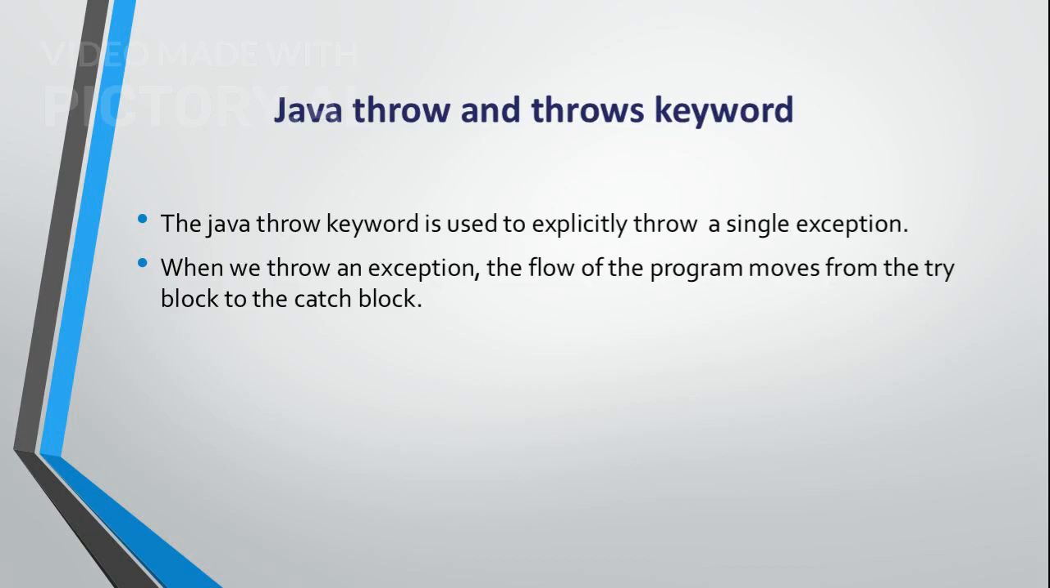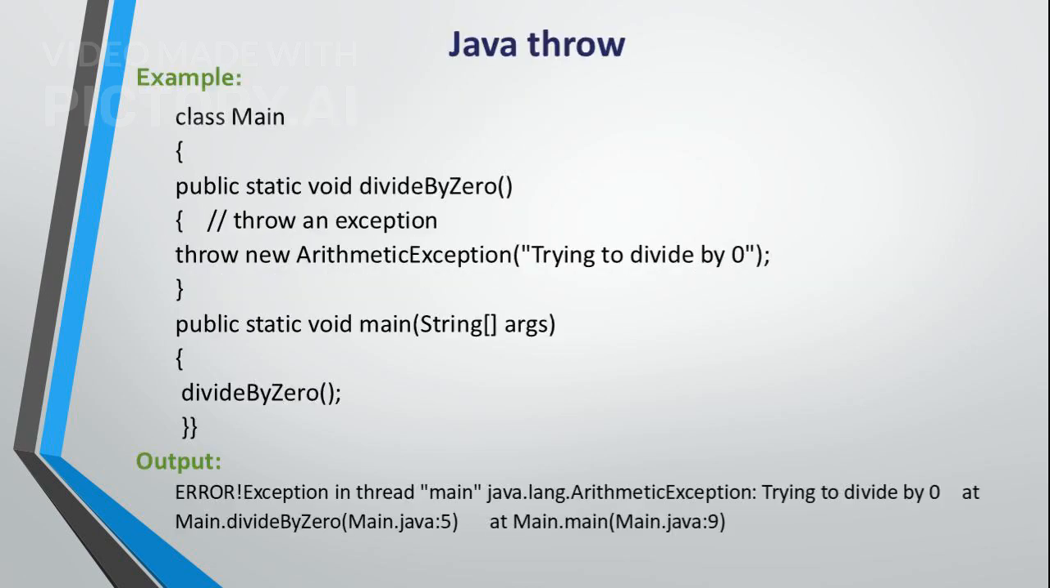The throw keyword is used to explicitly throw a single exception, shifting the flow of the program from the try block to the catch block. The throws keyword indicates that a method can throw one or more exceptions. Here's an example of using the throw keyword. We attempt to divide by 0, explicitly throwing an arithmetic exception, which is then caught and handled.